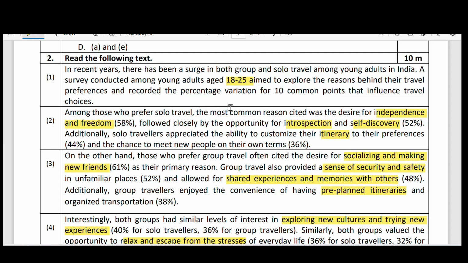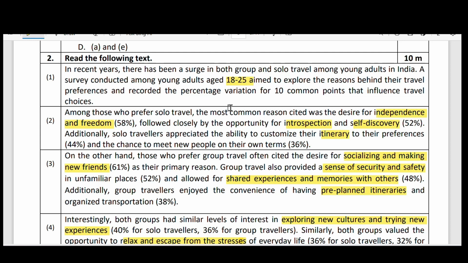Group travel also provided a sense of security and safety in unfamiliar places, 52%, and allowed for shared experiences and memories with others, 48%. Additionally, group travelers enjoyed the convenience of having pre-planned itineraries, meaning route maps, and organized transportation.